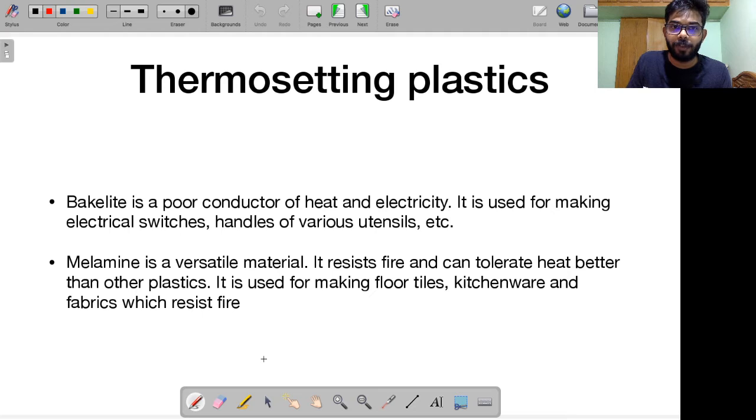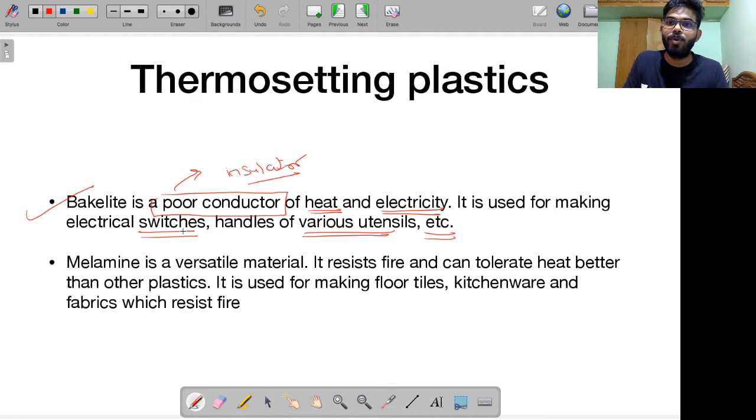Let's talk about both of them. Thermosetting plastics, remember, bakelite, it's a poor conductor of heat and a poor conductor of electricity. Okay, poor conductor, sometimes you also use this word, insulator. Right, it is used for making electrical switches, handles of various utensils, etc. Okay, these are the utility of bakelite. Because it's a poor conductor, you can make electrical switches, right?